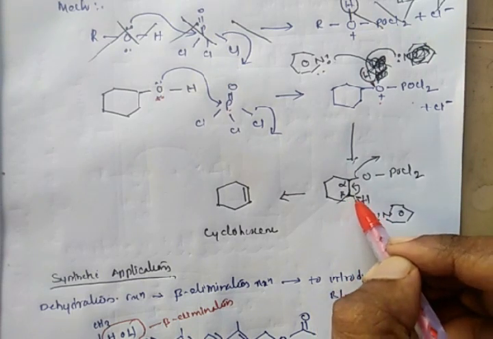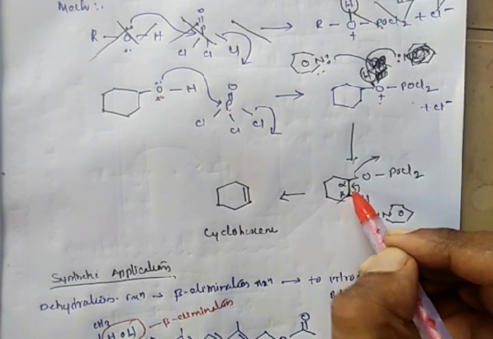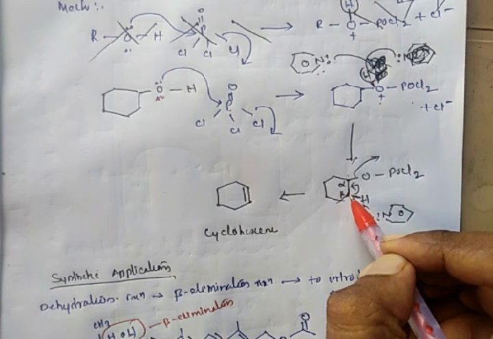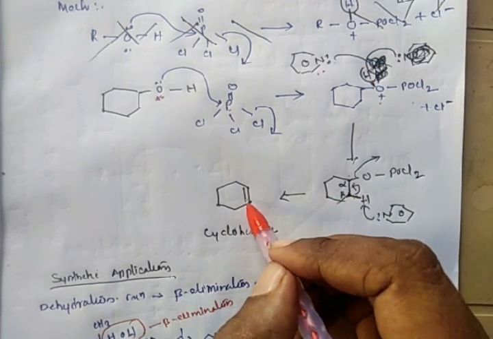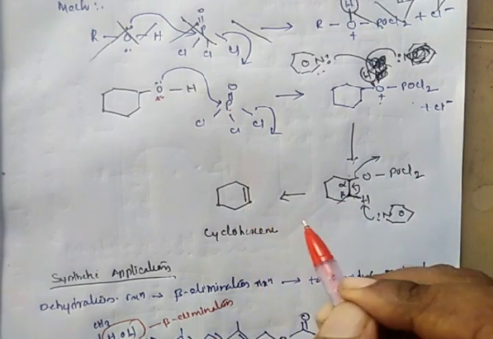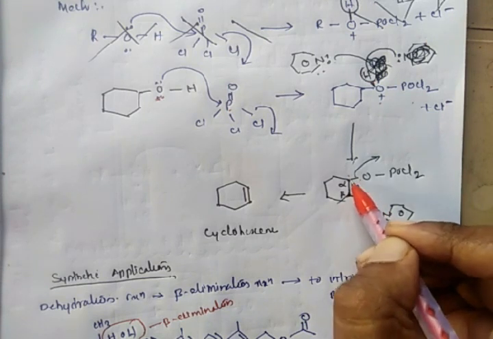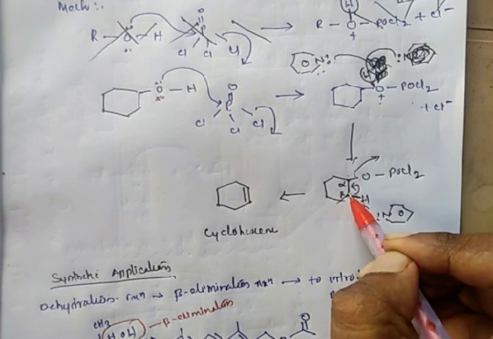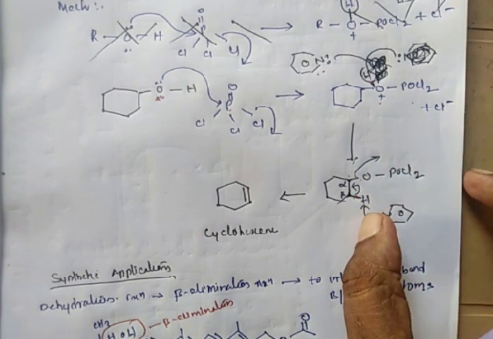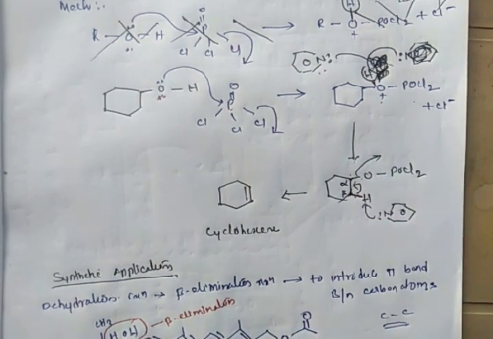As a result, the electrons present in this bond are shifted to form a carbon-carbon pi bond. As these electrons shift, the leaving group leaves the molecule to form an alkene. So this is about dehydration of alcohols via POCl3 and pyridine.